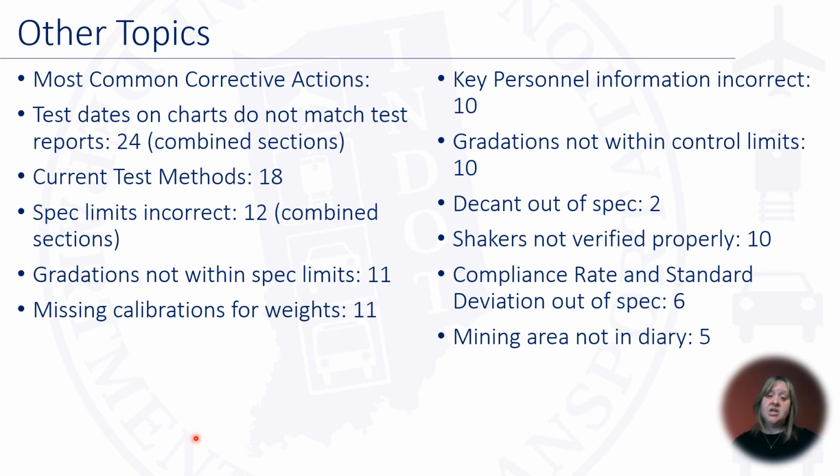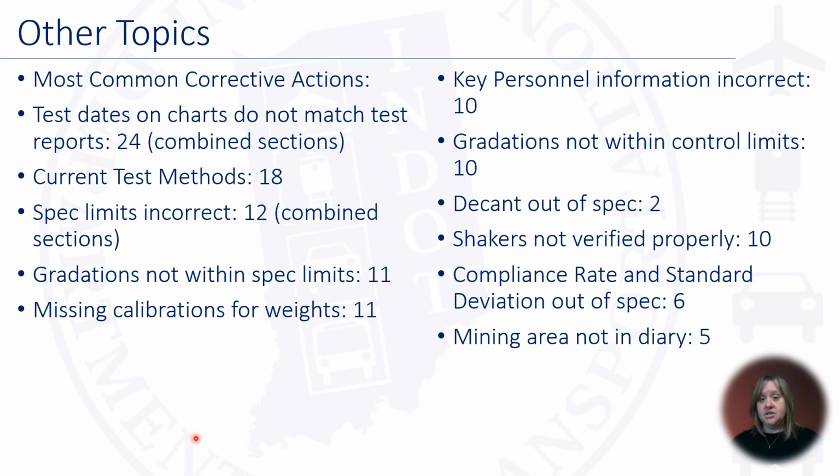Compliance rate and standard deviation out of spec, there were 6 corrective actions. What does this mean? That means that your compliance rate of 95 fell below that 95%, and your standard deviation went above the 5.0 that we allow. What does this mean for you when this happens? It means that we will decertify your stockpiles and start you back at the start of production, and INDOT will come out and sample with you guys until we feel you're accurate and you can change your target mean.